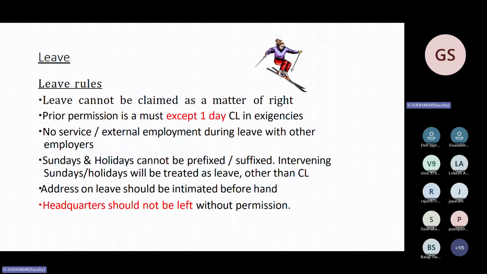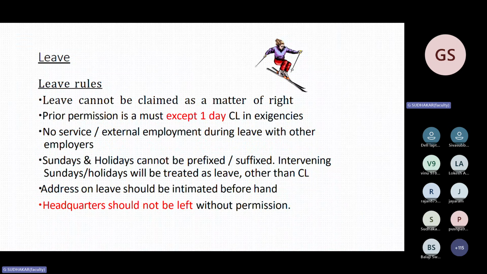Sundays and holidays cannot be prefixed and suffixed. This is very important. Intervening Sundays and holidays will not be treated as leave for CL, but for leave other than CL, they will be treated as leave. For CL, if you are taking CL on Friday and CL on Monday, only 2 days will be debited, not 4 days. But if you are taking earned leave from Friday for 6 days, then Saturday, Sunday, Monday, Tuesday, Wednesday will be taken into account. So that is the point on this.